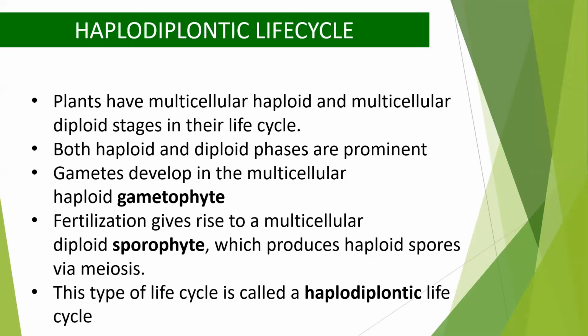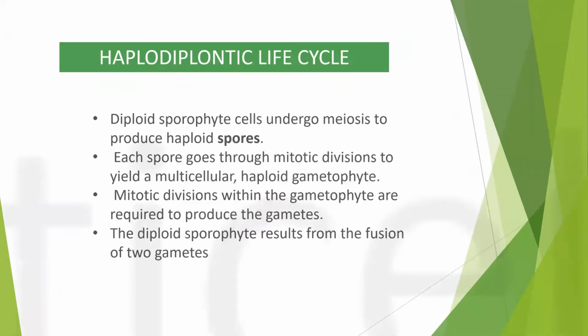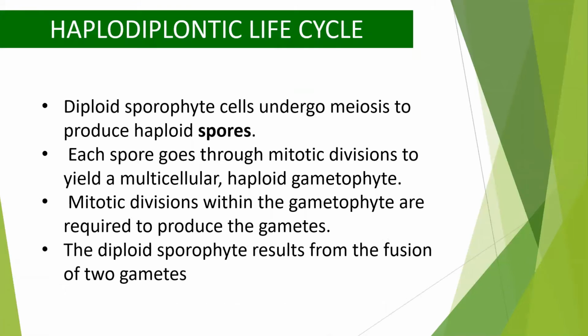So this type of life cycle is called the haplodiplontic life cycle. Again, I am saying that both haploid and diploid phases are quite dominant, quite prominent here. Inside the capsule, meiosis division occurs, so haploid spores are there.